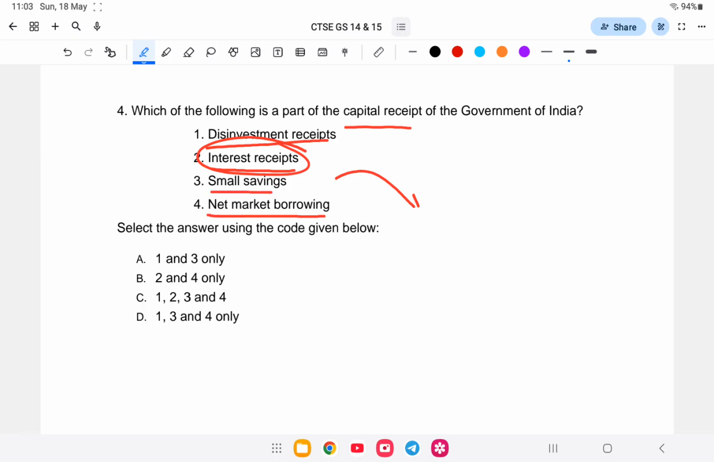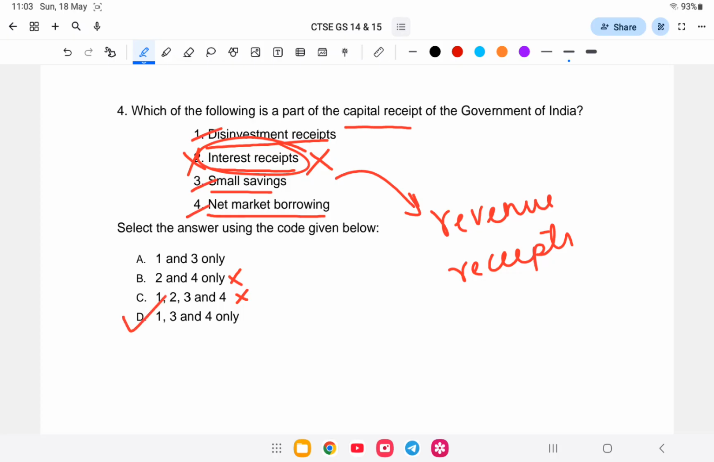So which of the following is correct? Interest receipt to noi because interest receipt to iku government ke effect nokore tan ki loan dishi tula paisa wapas ai interest receipt to. So these are not capital receipt, these are revenue receipt koi. So the answer is 2 will not be there. So 2 idu cancel aro 1 3 4 will be there. So the answer is option number D, that is 1 3 and 4.